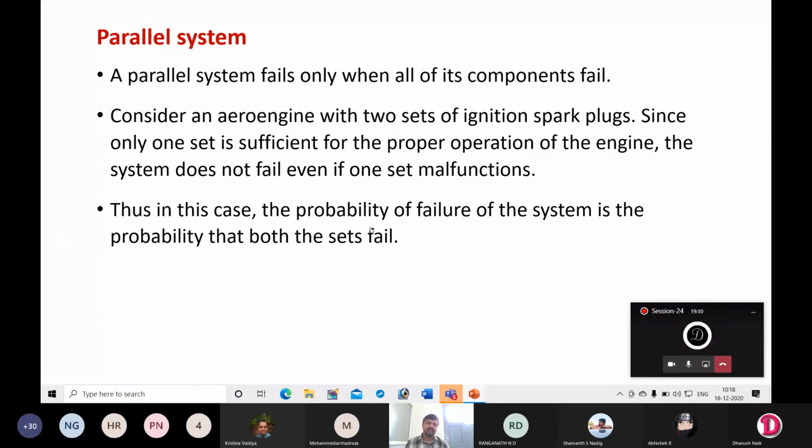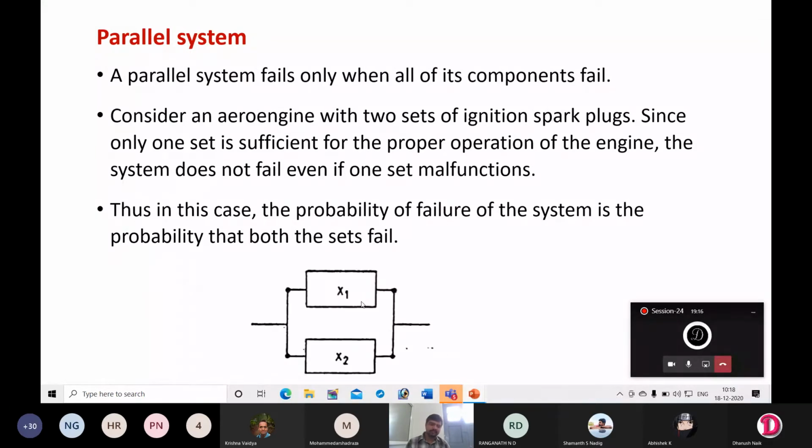Thus, in this case, the probability of failure of the system is the probability that both the sets fail. This is the symbolic representation. If there are two parts in a system, x1 and x2, they are represented like this. This is the representation of a parallel system.